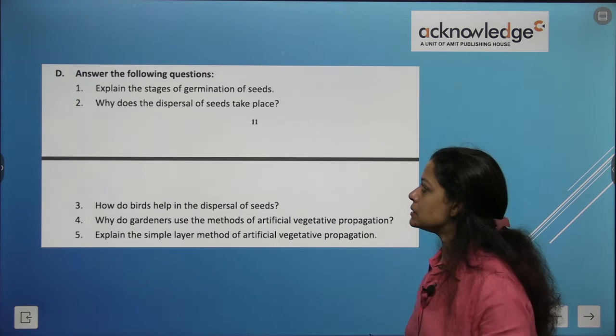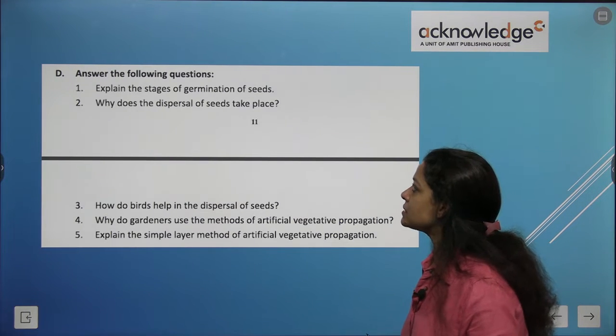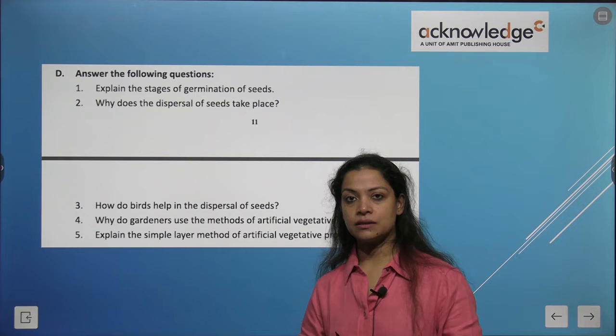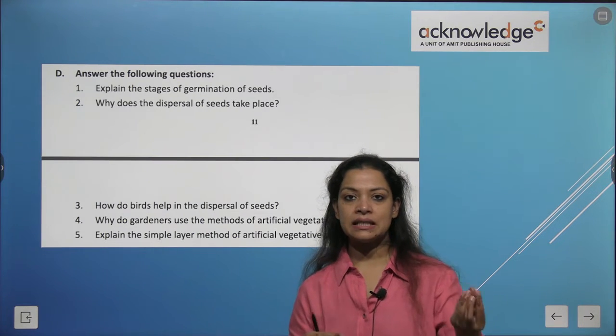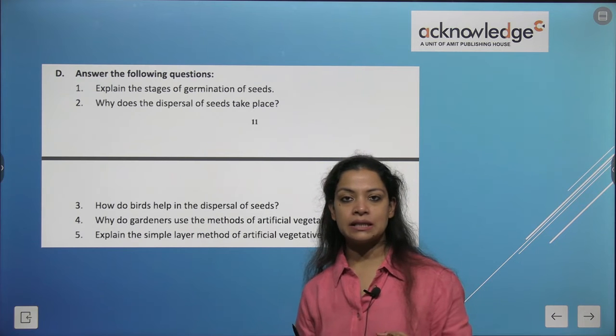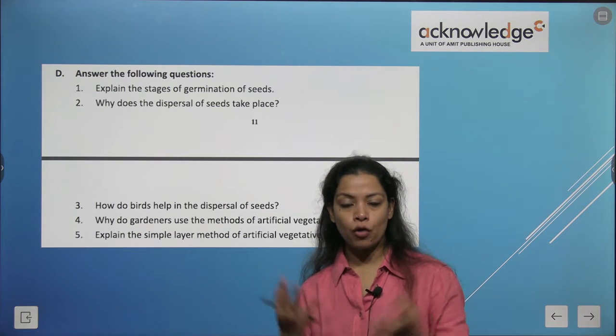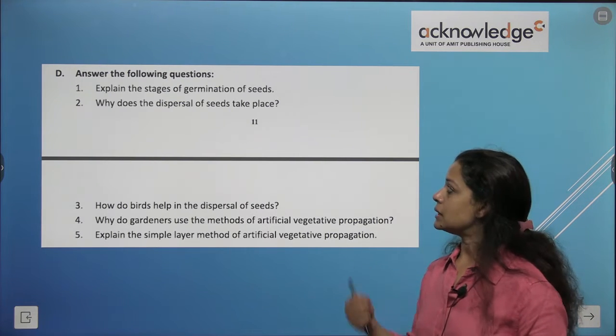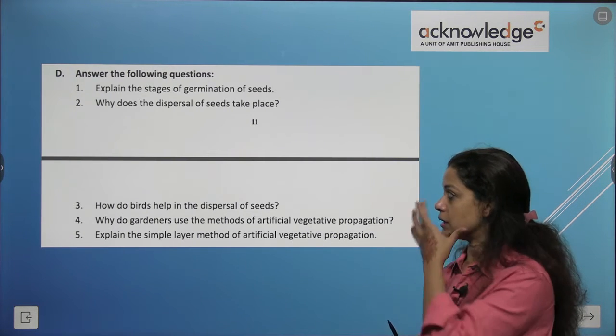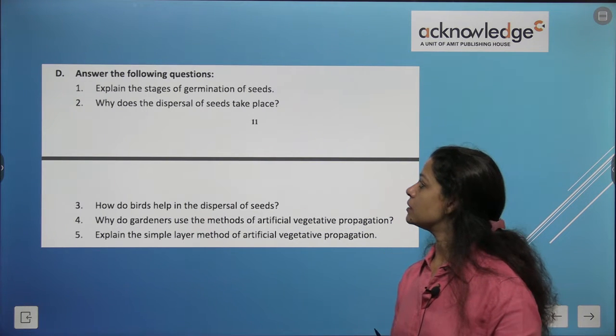First, answer the following questions. Explain the stages of germination of seeds. So I have explained the germination process. First there is a seed, then it becomes a seedling under proper warmth of temperature, proper sunlight and adequate amount of water. So those are the stages of germination of a seed. Why does the dispersal of seeds take place?